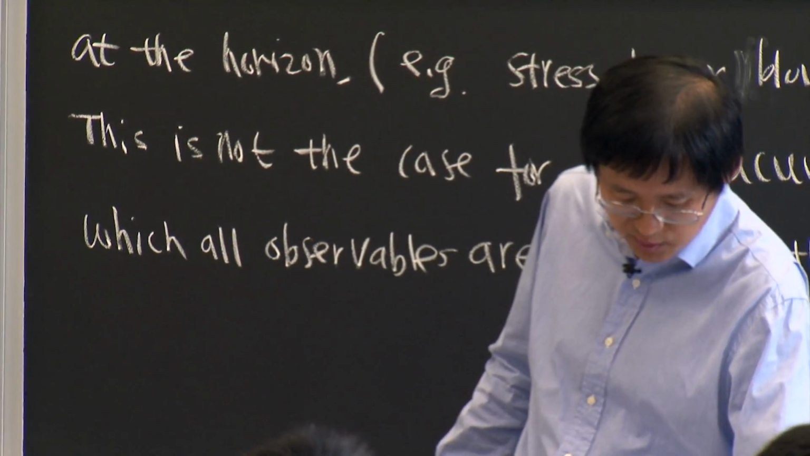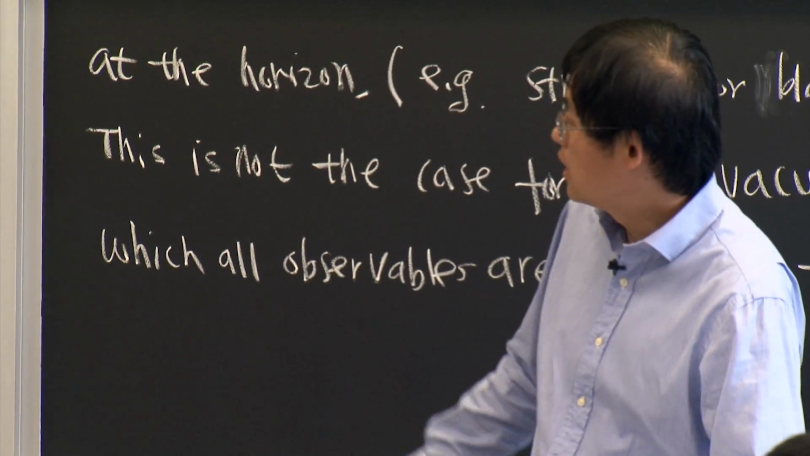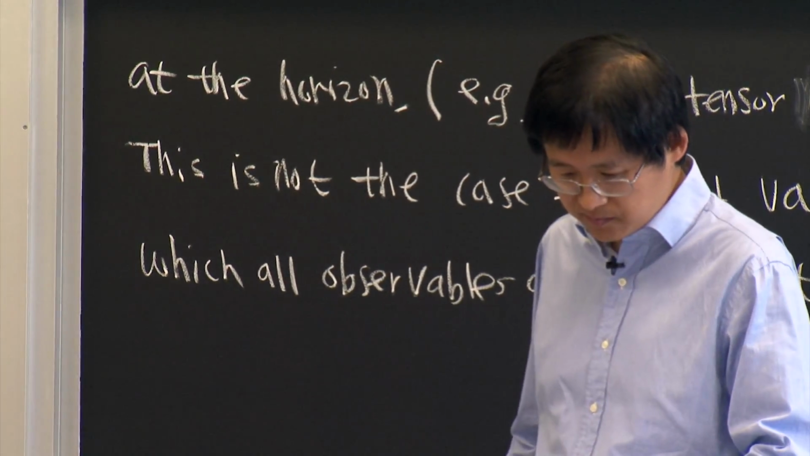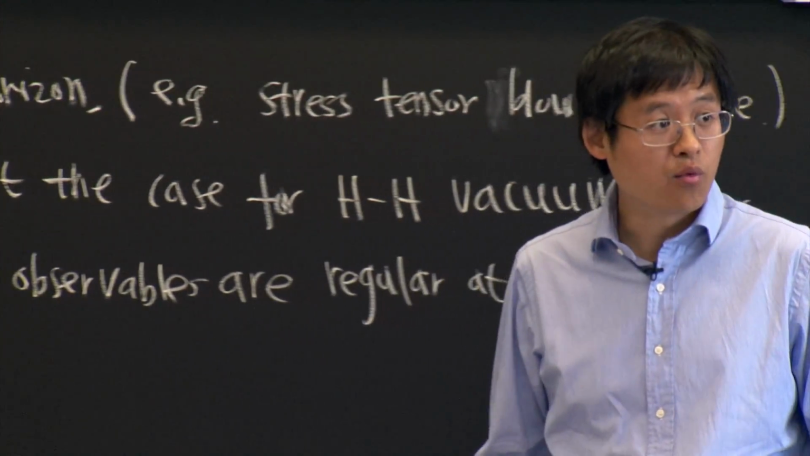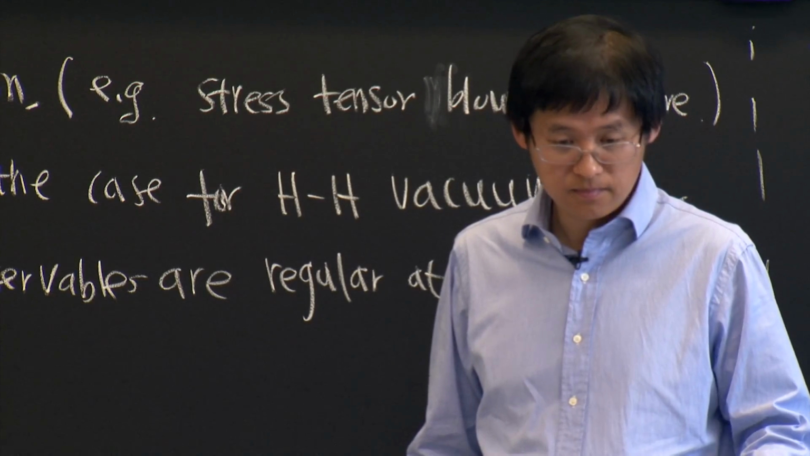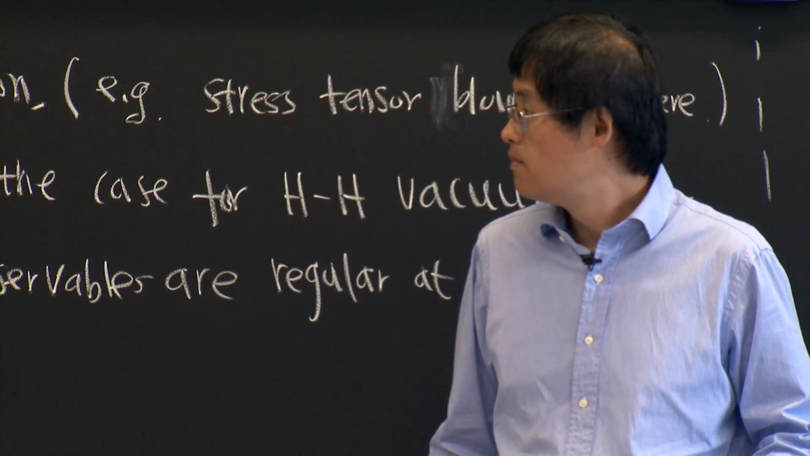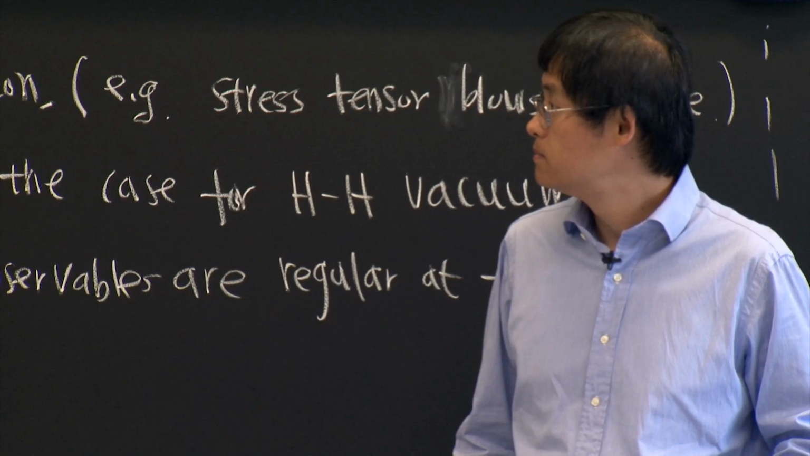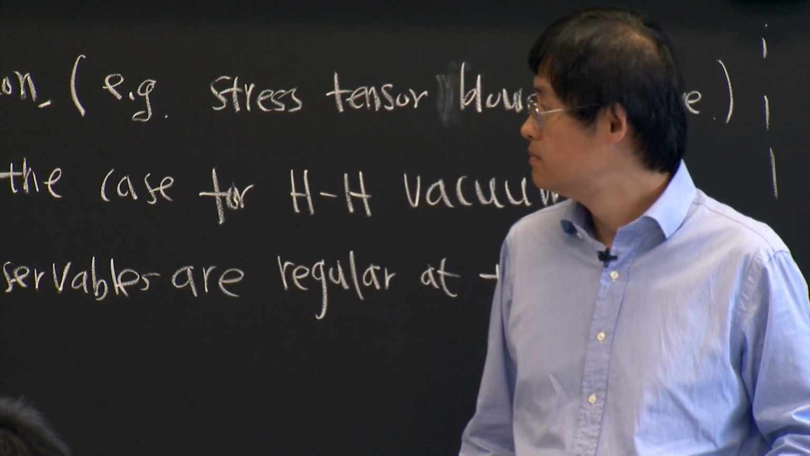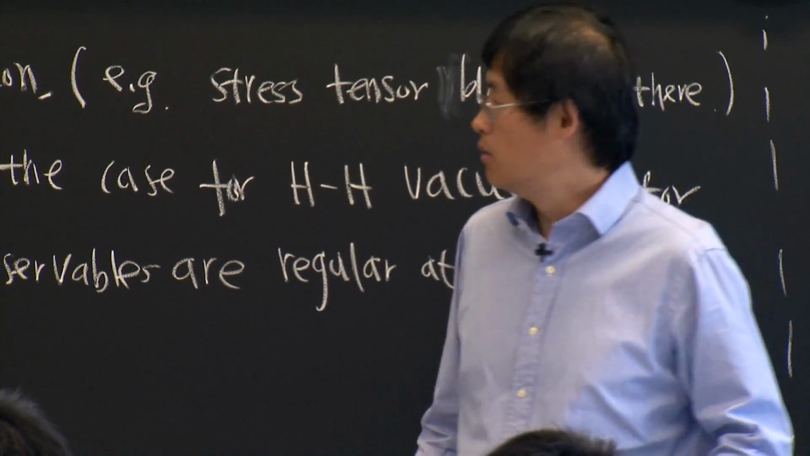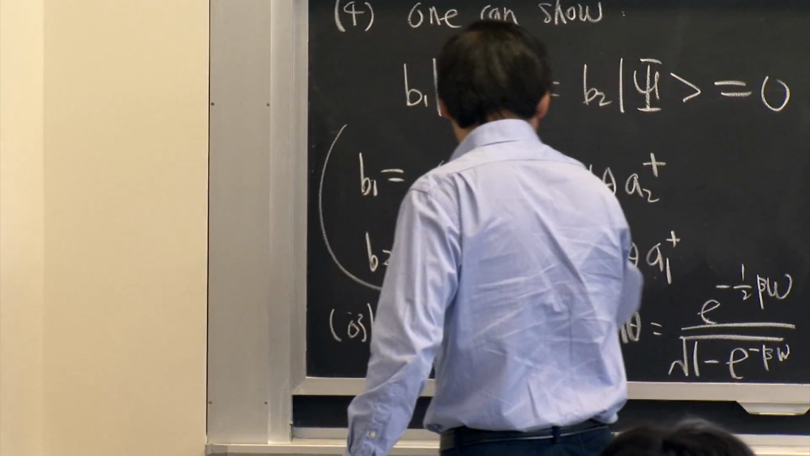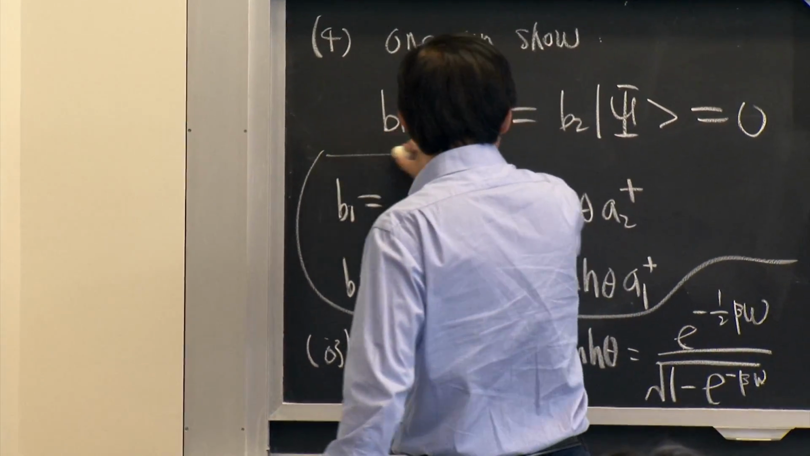Okay, so this is the first preparation. Those things are very easy to check yourself because this is just a single harmonic oscillator. Any questions on this? Oh, by the way, this kind of transformation is often called a Bogoliubov transformation.